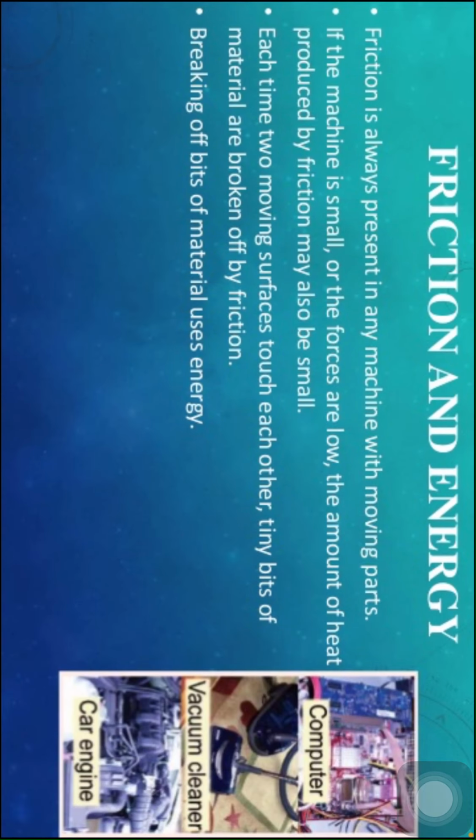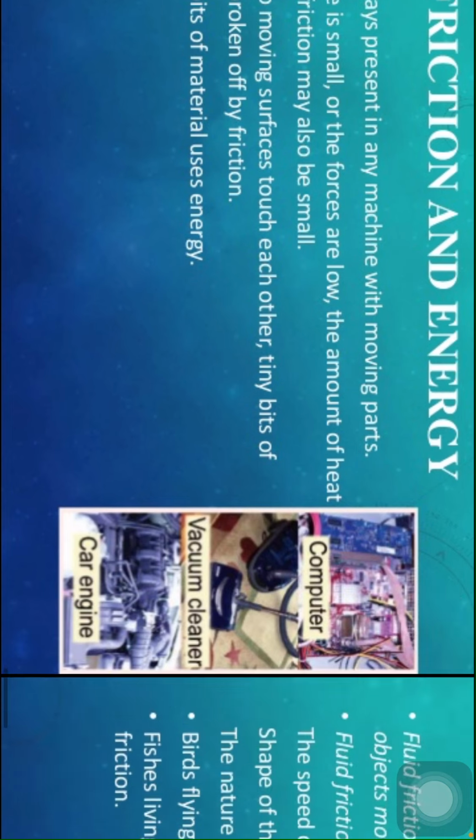Friction and energy, children: friction is always present in a machine with moving parts. If the machine is small or the forces are low, the amount of heat produced by friction may also be small. Each time two moving surfaces touch each other, tiny bits of material are broken off by friction. Breaking off bits of material uses energy.